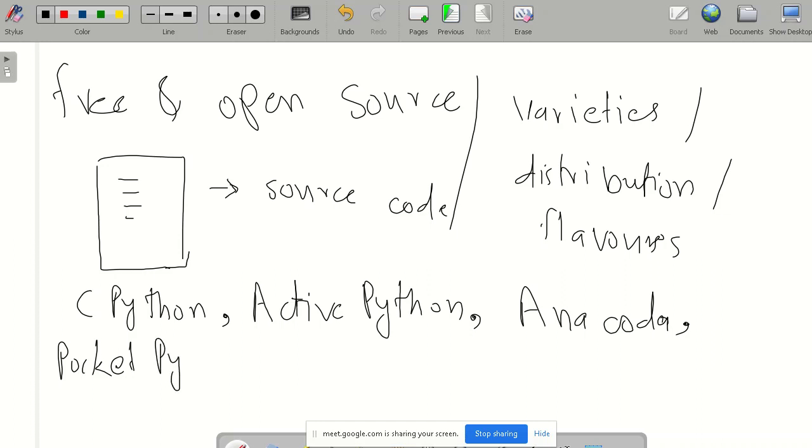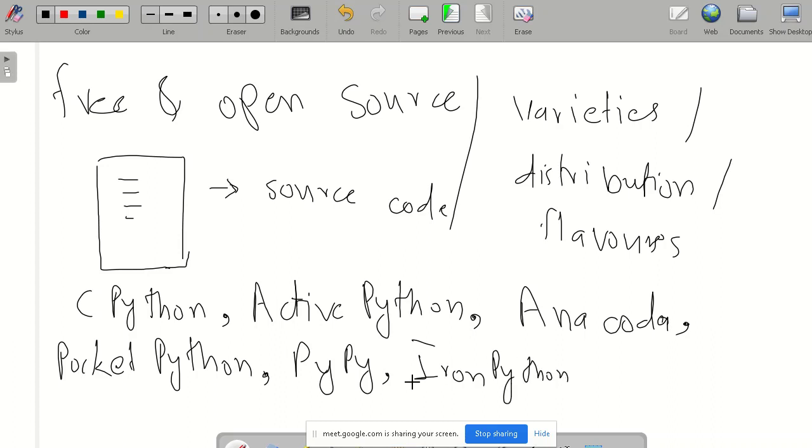Then we have Pocket Python. Then we have PyPy. Then we have IronPython. This is used for .NET applications. Then we have JPython or Jython, used for applications of the Java programming language.